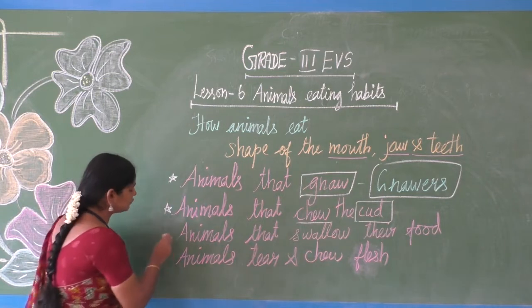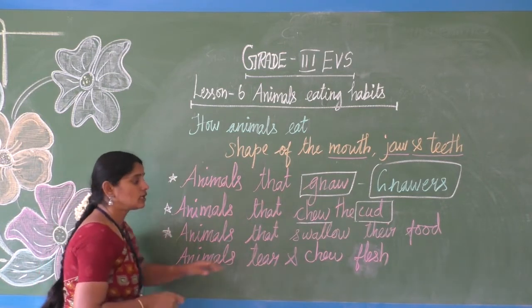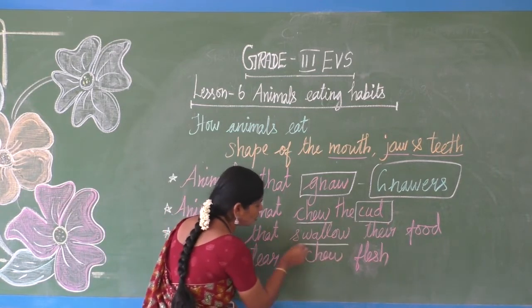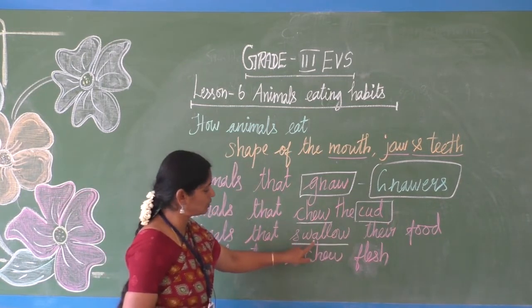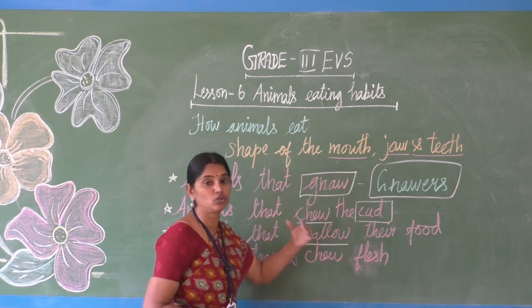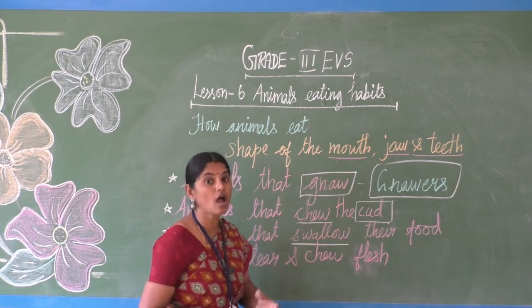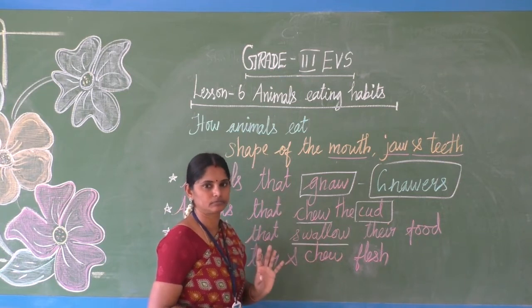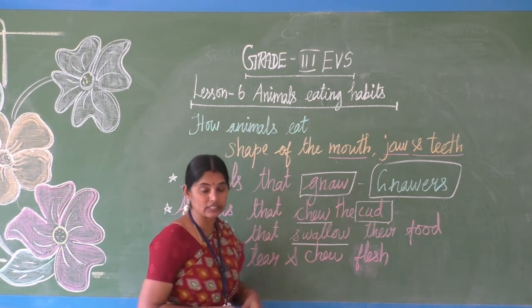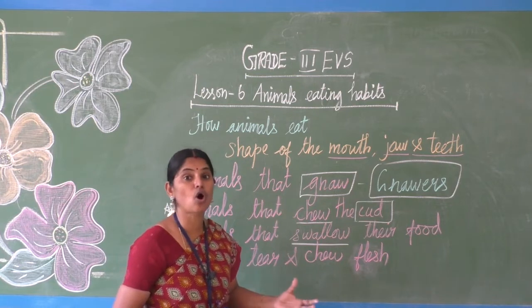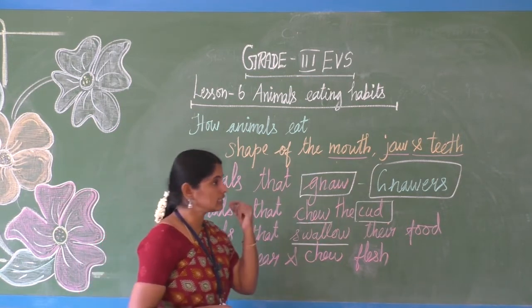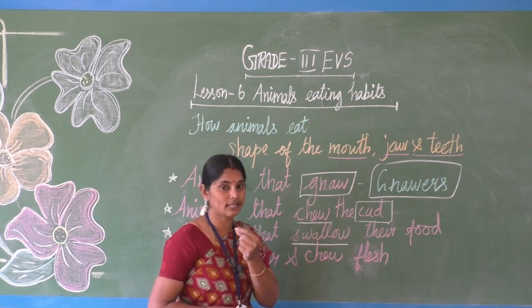Then see, some animals swallow their food. What is the word swallow? S-W-A-L-L-O-W. Swallow means to gulp it down whole. So the snake swallows the food as such. You can see inside the mouth of the snake there are no teeth.